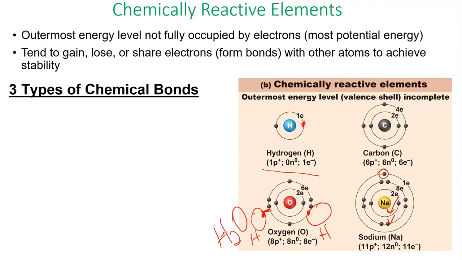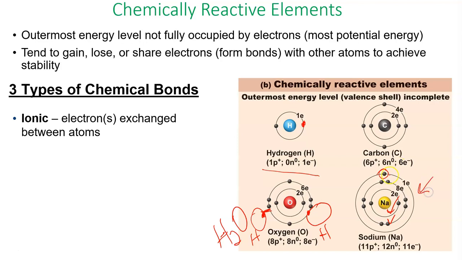So what are these bonds that can help these atoms hold together and make substances or molecules, more complex molecules and compounds? You can have 3 main types of chemical bonds. We're going to talk about each one in turn because each one has different characteristics. There's an ionic chemical bond. This is where electrons are actually exchanged between atoms. Okay, so in this case of sodium, he may actually give away that electron to another molecule, and in doing so will form an ionic bond.